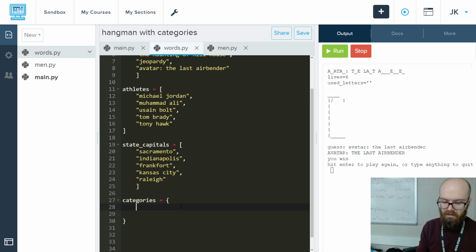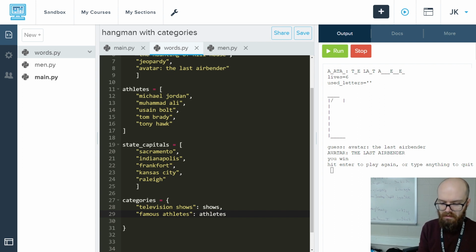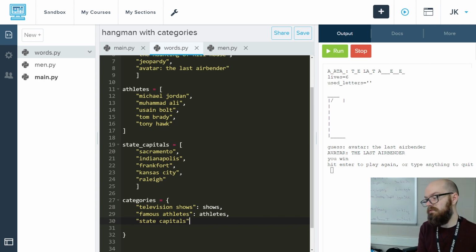So I'm going to say television shows, and then it'll have the shows. You might as well make the thing in quotes, the name that's going to be on screen, a little more descriptive. Like athletes, let's say famous athletes. Why not? And state capitals is fine, but I'm going to go with a nice space in the middle instead of an ugly underscore like the variable has. So now we've got everything organized.